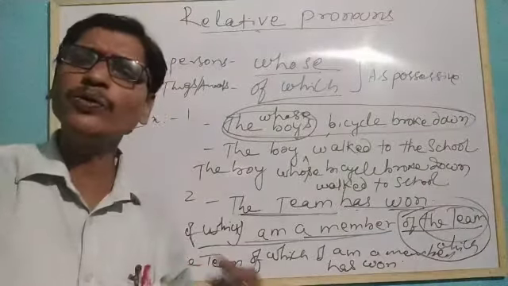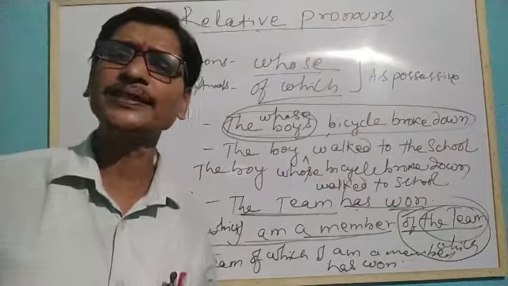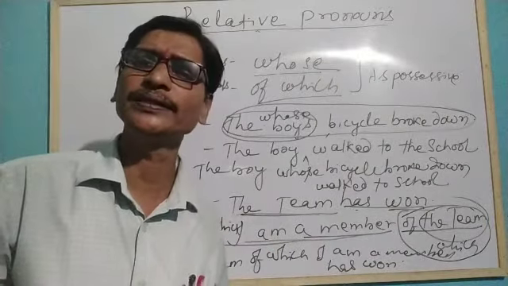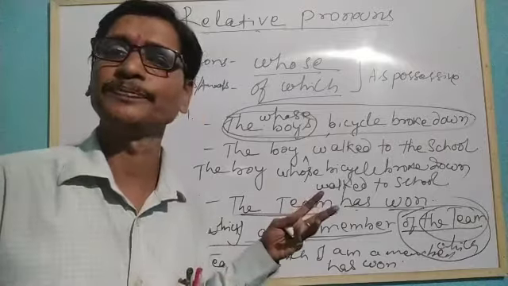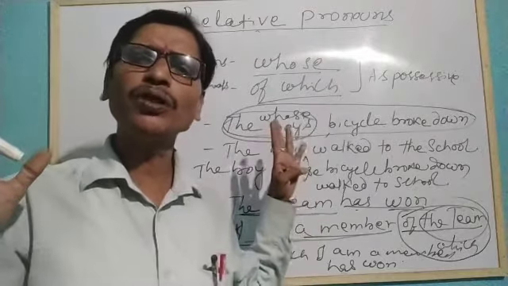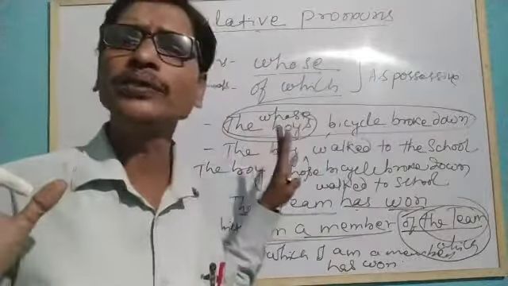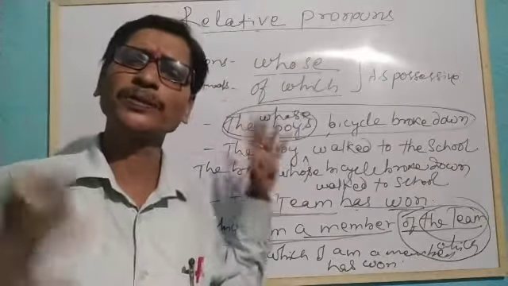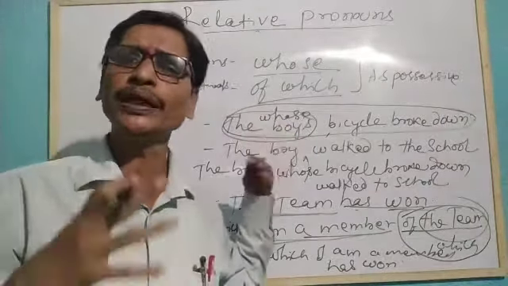So this is how we are using the possessive case of relative pronouns while combining two sentences. Okay, so now we understood a lot of things about how these relative pronouns are used for persons and things. For persons we use who and that for subject, whom and that for object, whose for possessive case.